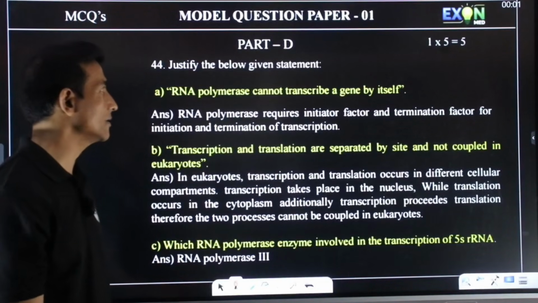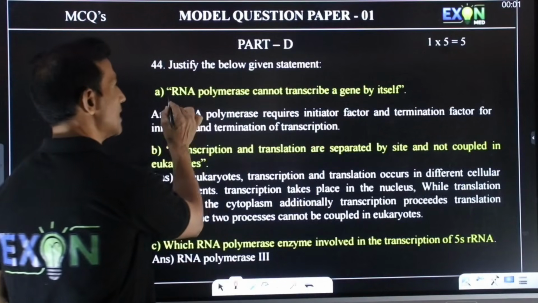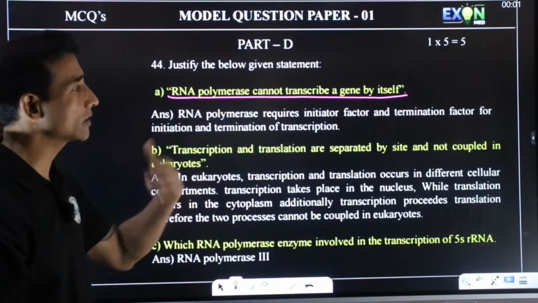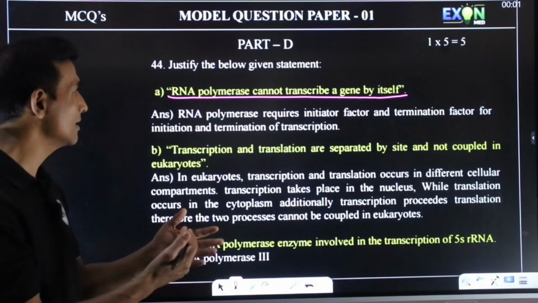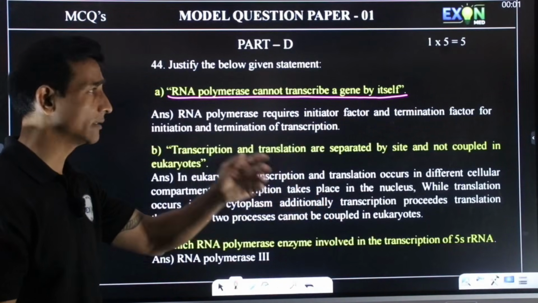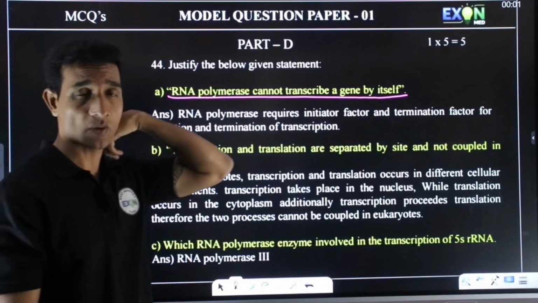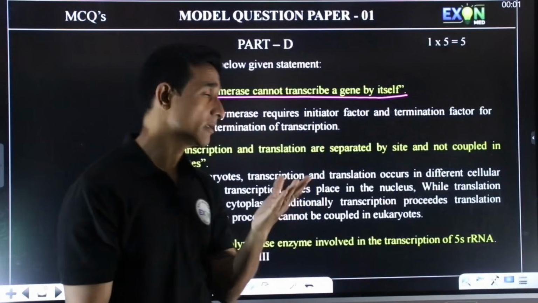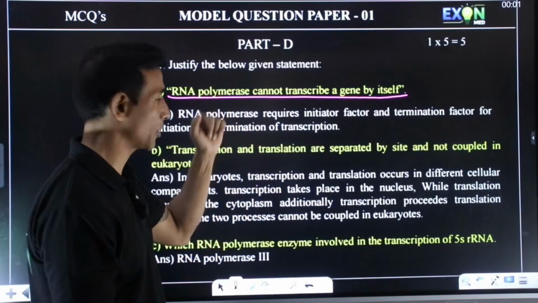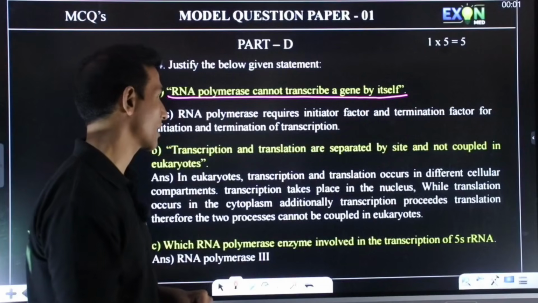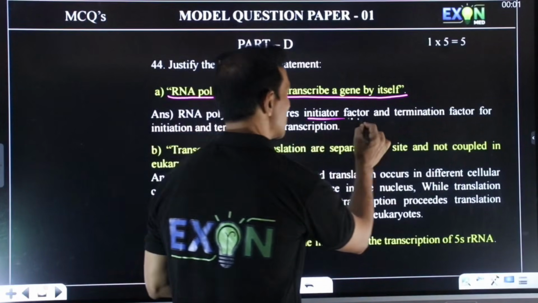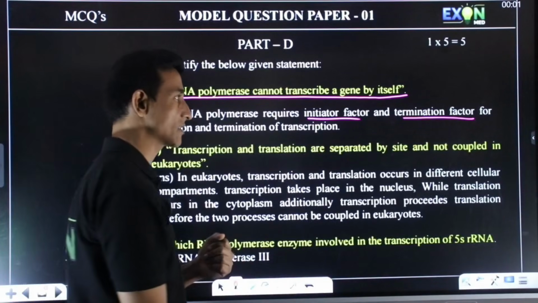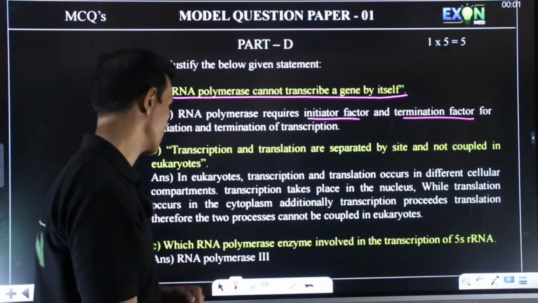So last question, justify the below given statement: RNA polymerase cannot transcribe a gene by itself. RNA polymerase alone cannot do that. So what is transcription? It is a process where the DNA produces RNA, and the DNA produces RNA by RNA polymerase. It alone cannot transcribe, because it requires initiation factor and termination factors. Initiation factor like sigma factor, termination factor like rho factor.